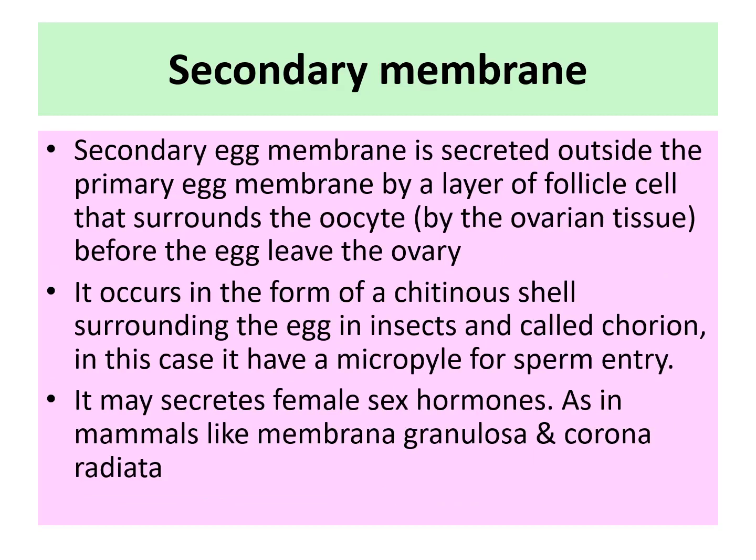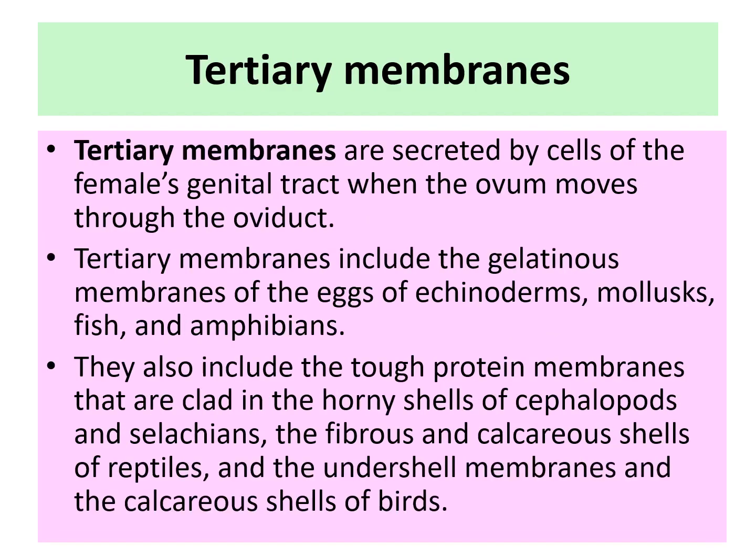The secondary egg membrane is secreted outside the primary membrane by a layer of follicle cells that surrounds the oocyte, by the ovarian tissue, before the egg leaves the ovary. It covers the egg in the form of a chitinous shell in insects, called the chorion. In this case, it has a micropyle for sperm entry. It may secrete female sex hormones, as in mammals, like membrana granulosa and corona radiata.